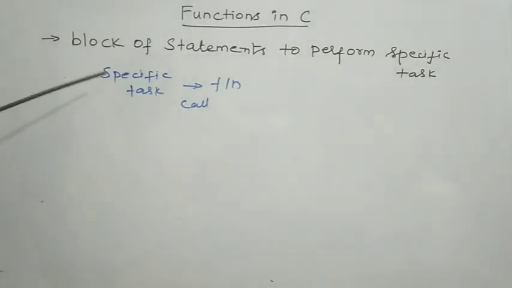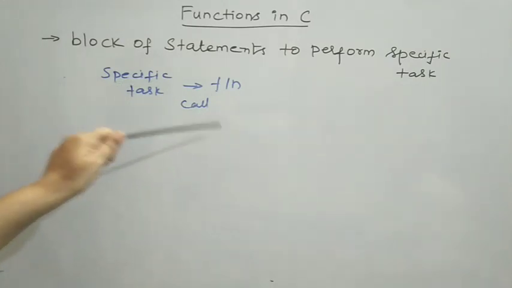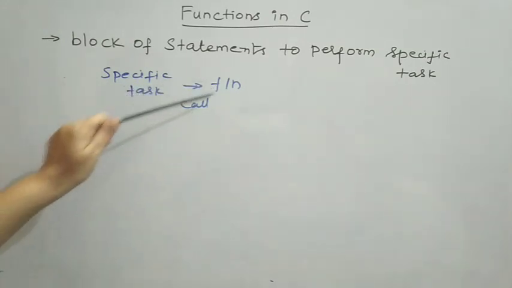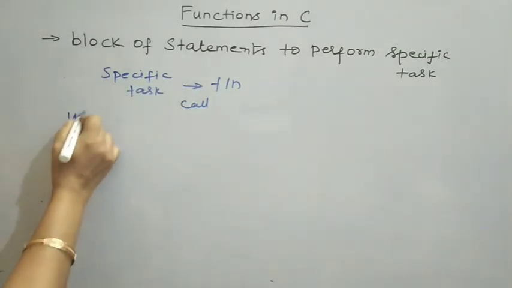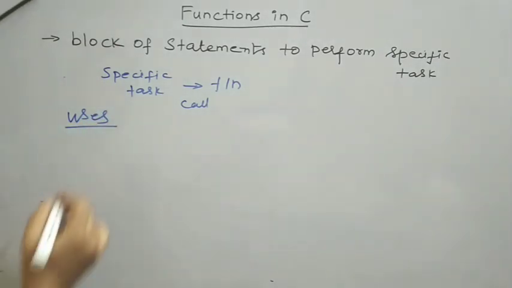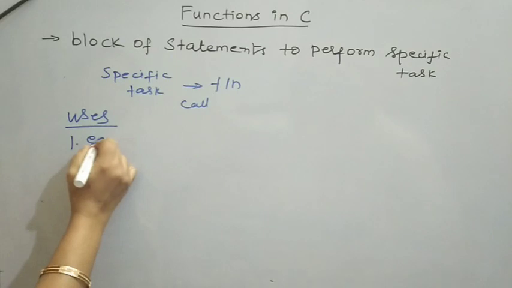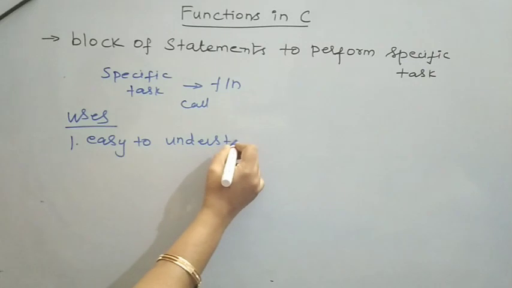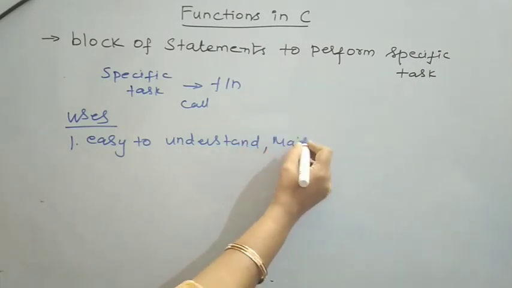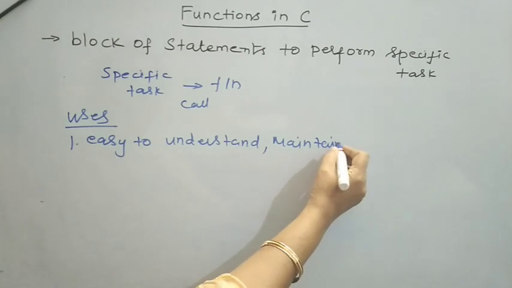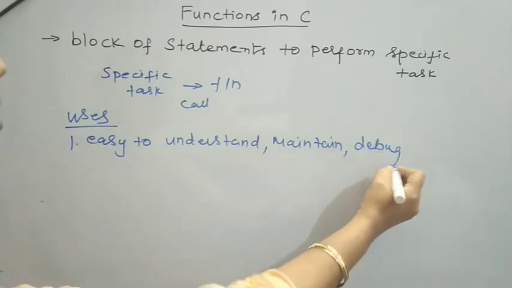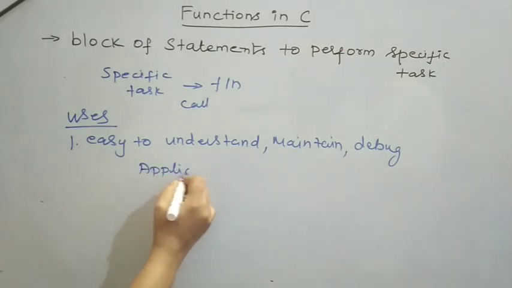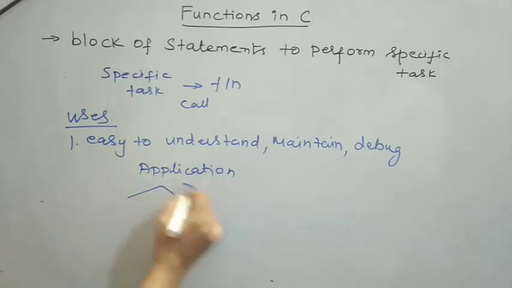So if a specific task is implemented more than once or many times, the task can be implemented as a function. Whenever I want to execute the task, I can call the function. Let me explain the uses of functions. First, it is easy to understand, maintain and debug.